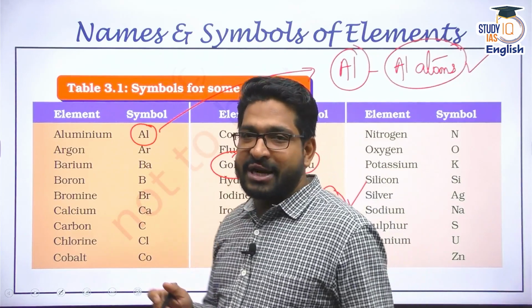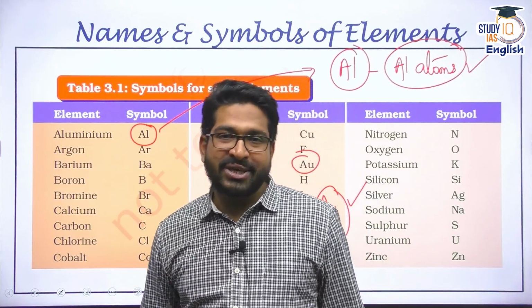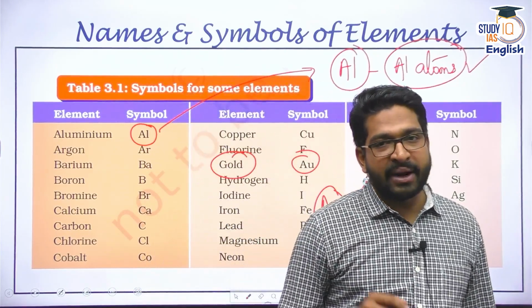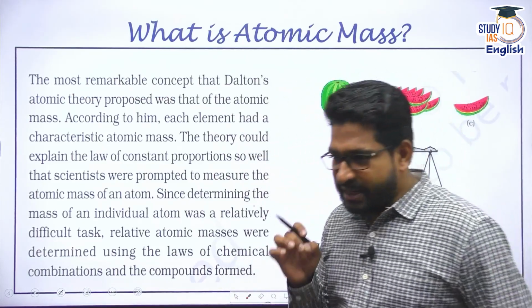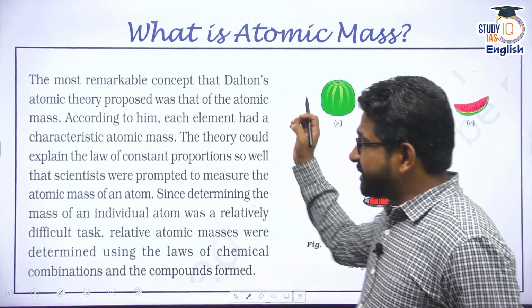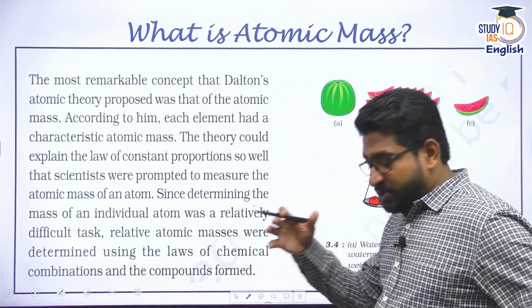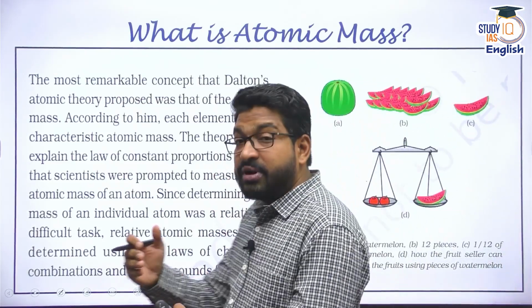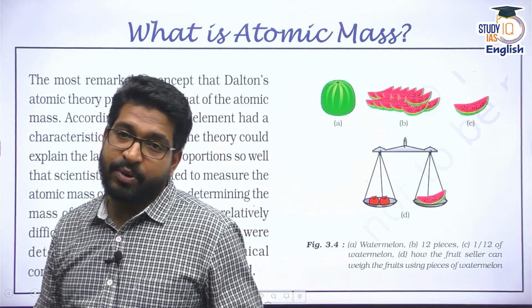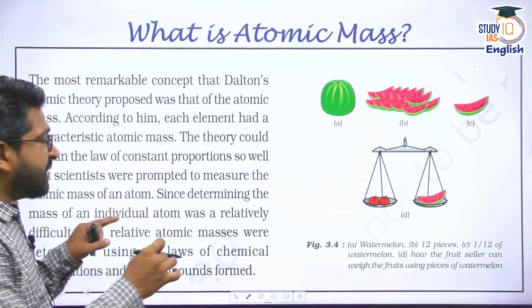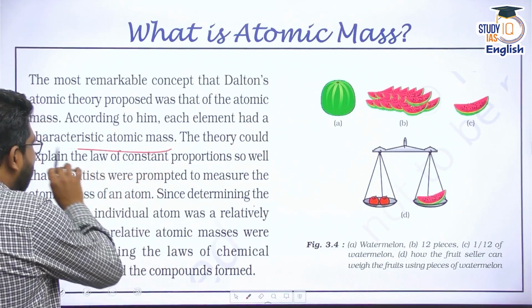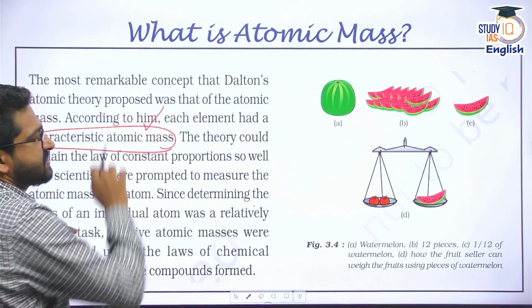So nomenclature is decided by IUPAC, the International Union for Pure and Applied Chemistry. Now, the next question is, what is atomic mass? See, atomic mass was developed to explain the concept of definite proportions, the law of definite proportions. Now, Dalton said that every element has its own characteristic atomic mass.